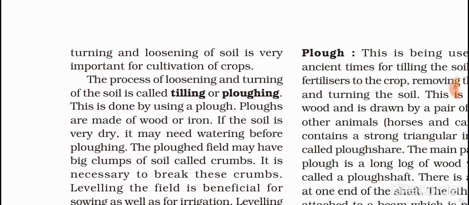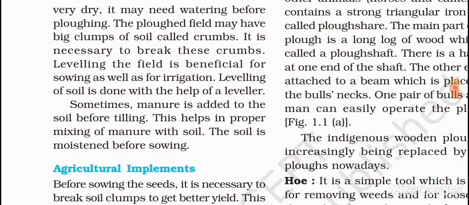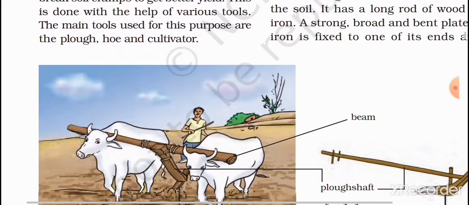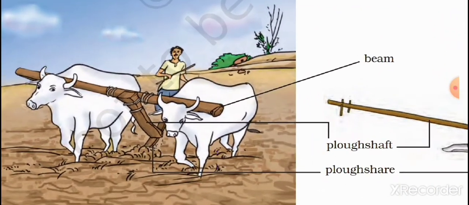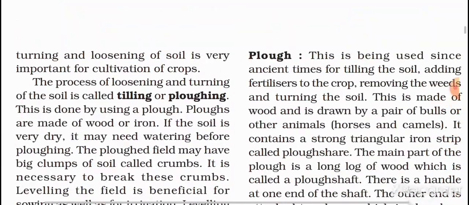In preparation of soil, tilling or ploughing means the process of loosening and turning of soil. This happens in the preparation of soil. In those days they used tractors, and these types of methods were used.